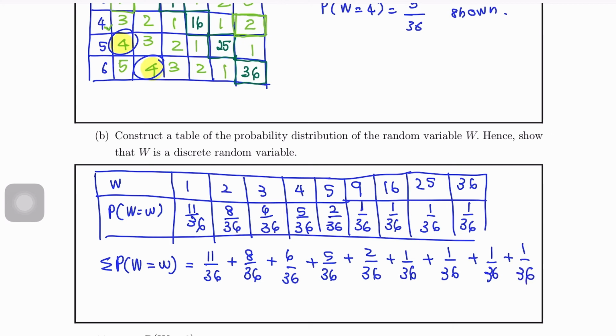Then we get the answer 36 over 36, which is 1. Therefore, W is a discrete random variable.